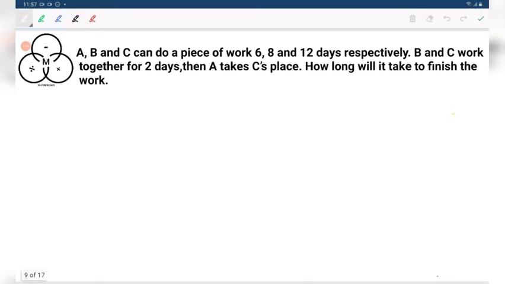So let's solve a problem. A, B and C can do a piece of work in 6, 8 and 12 days respectively. B and C work together for 2 days. Then A takes C's place. How long will it take to finish the work? Please try to solve it.